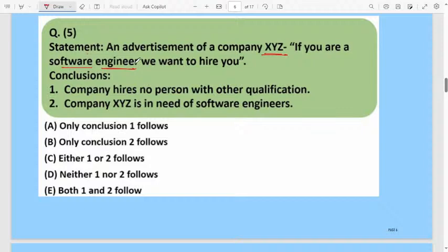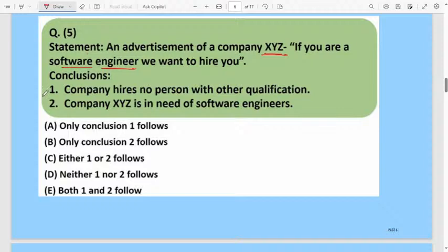That is the statement. An advertisement of a company XYZ. If you are a software engineer, we want to hire you. Then conclusion, first conclusion: the company hires no person with other qualifications. Here in the statement, they are clearly telling that company XYZ is hiring only software engineers. A company hires no persons with other qualifications.